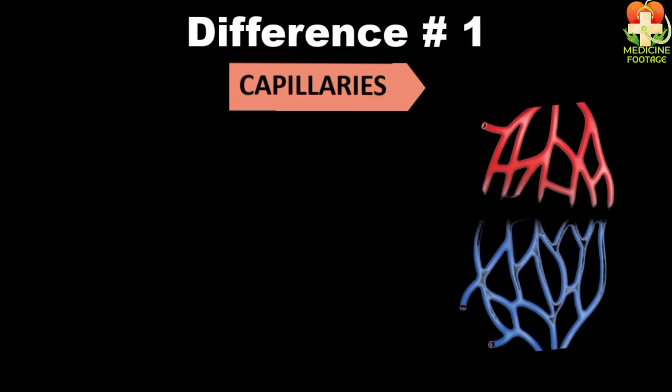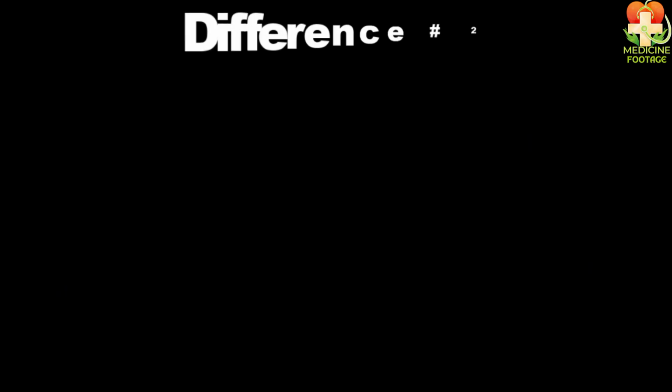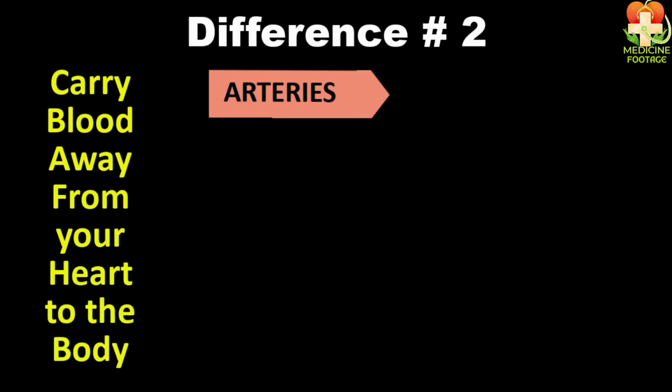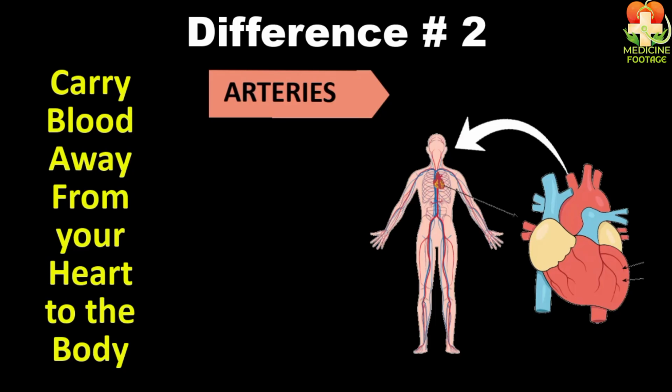Now let's talk about capillaries. Students, capillaries carry both oxygenated and deoxygenated blood. Now let's move to the second difference. Students, arteries carry blood from the human heart to the body. The blood that is delivered to different organs of the body is delivered through arteries.